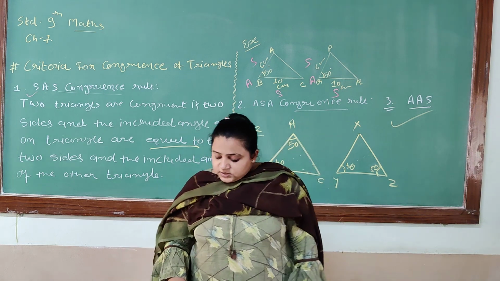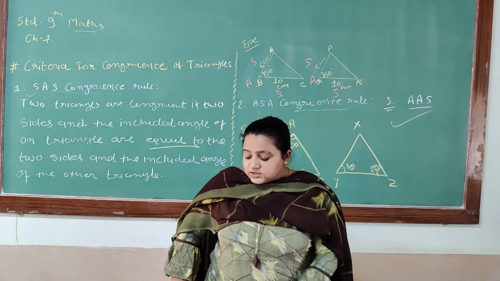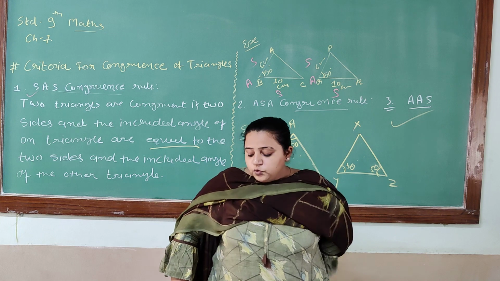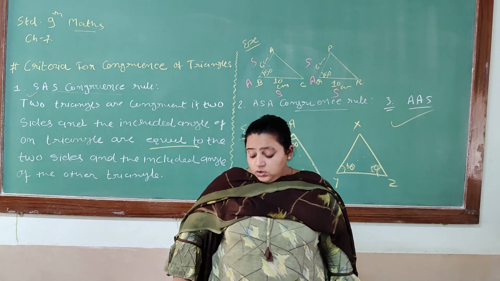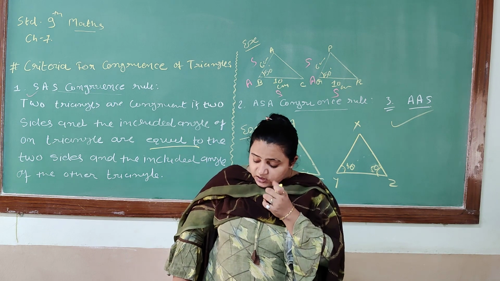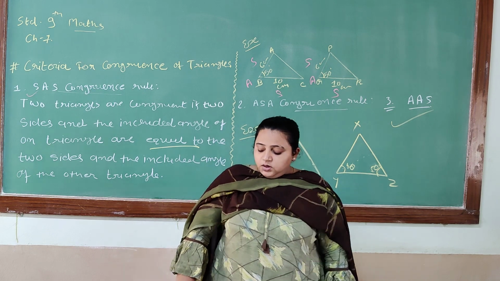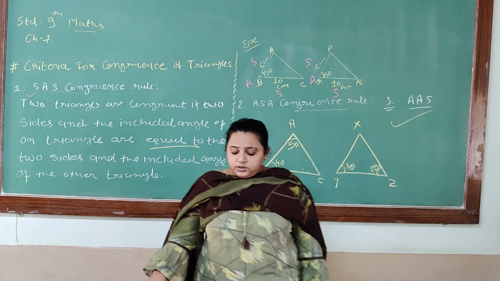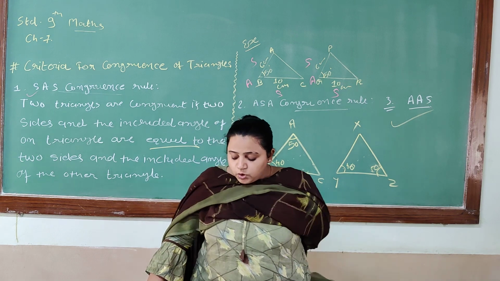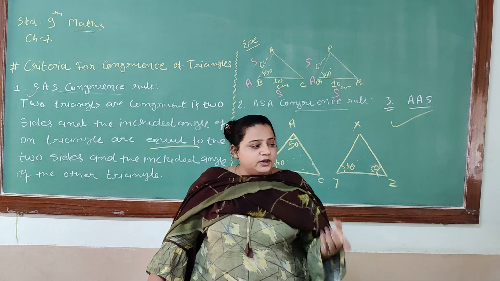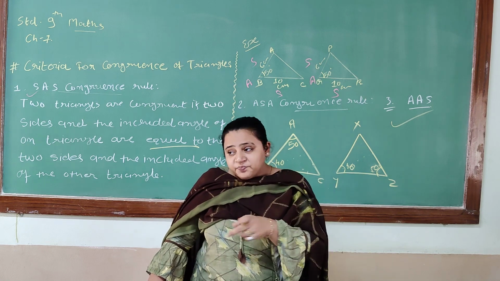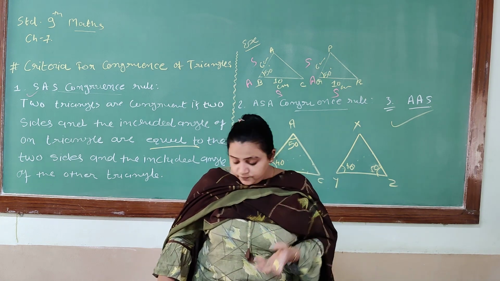Okay, by using this theory, let us see exercise 7.1, which is on page number 118. Okay, so who will read the question? Question number 1. In quadrilateral ABCD, you can see the diagram, and give the answer also by yourself.